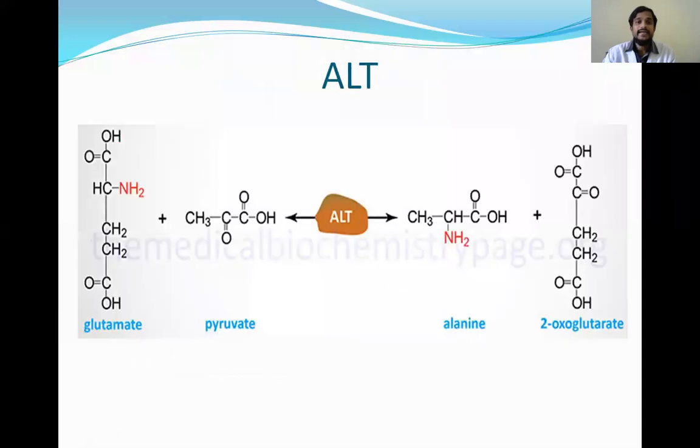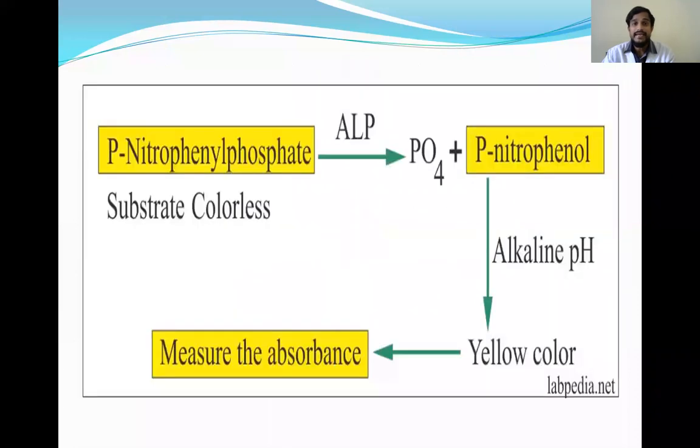And coming to ALT, it is also a transaminase. This also helps in the transamination reaction, that is, glutamate is converted to alanine. Okay, so this is present in the liver. This is more specific to the liver than AST because this is present and synthesized in the liver only. AST is also present in heart cells, but ALT is present only in liver. That's why this is more specific for liver diseases than AST.